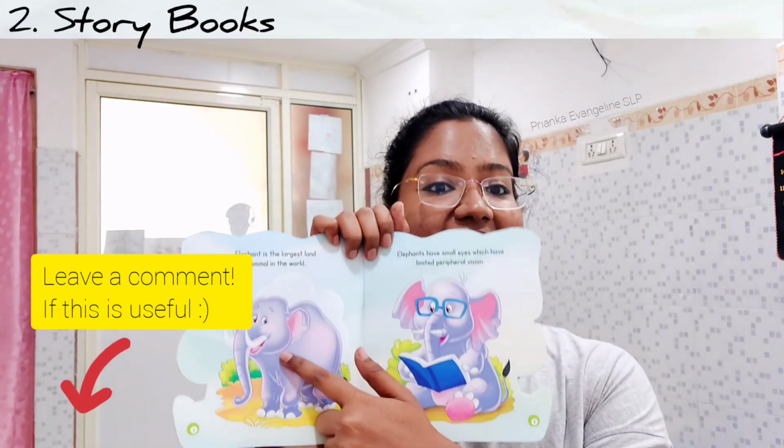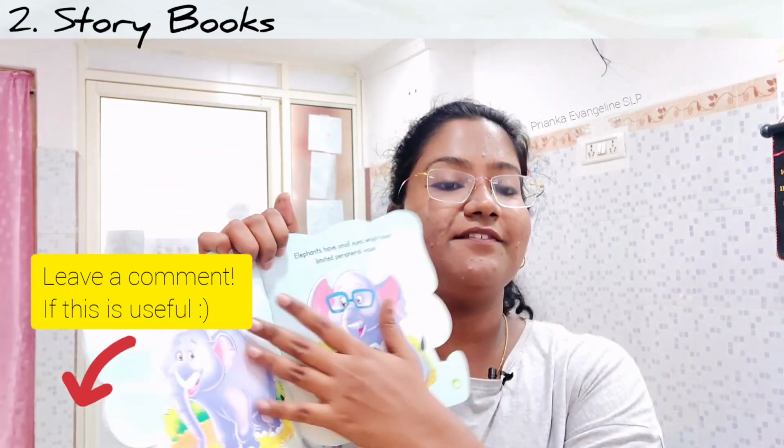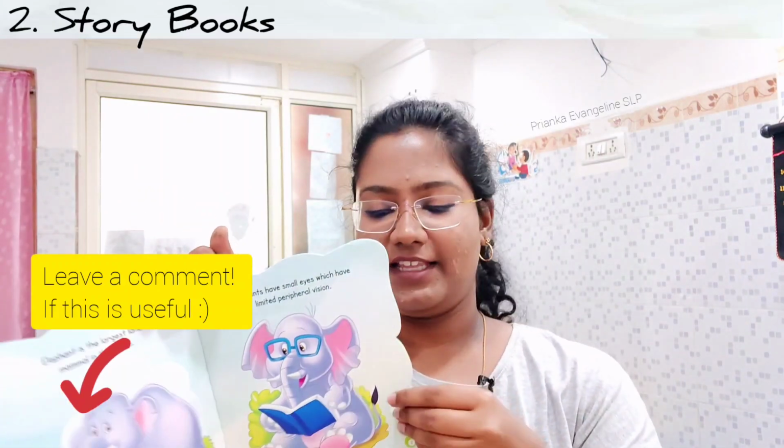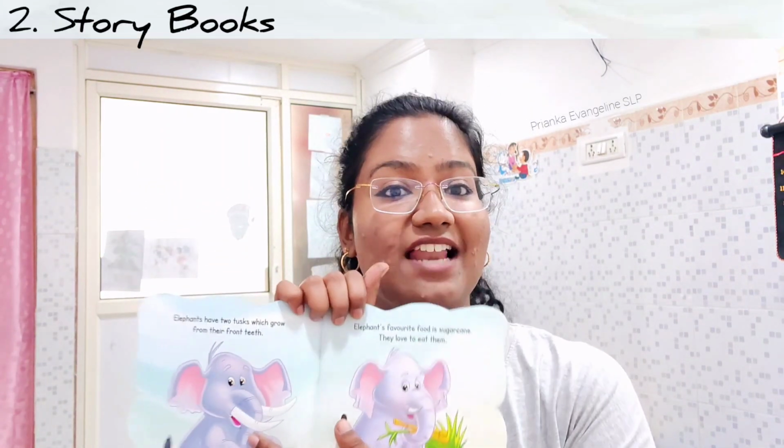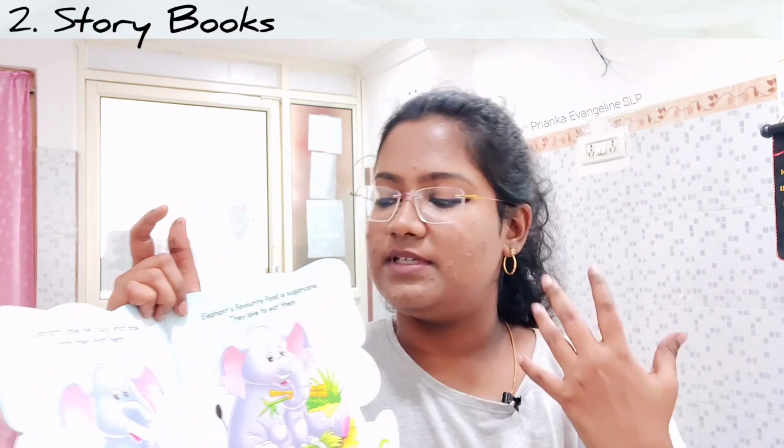So here you can say, the text says that the elephant is the largest mammal. So you can say elephant is big, like that. Again here it has two tusks. So you can say elephant has 2 horns, elephant has 2 horns again. So you can take each picture on the page and use it to teach different language concepts to your child.